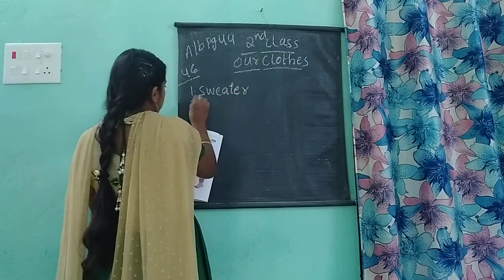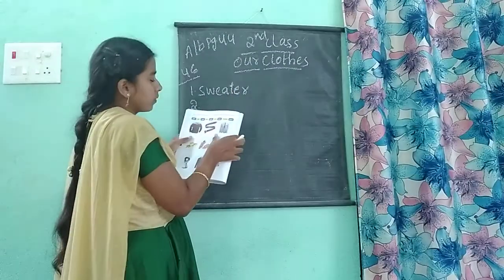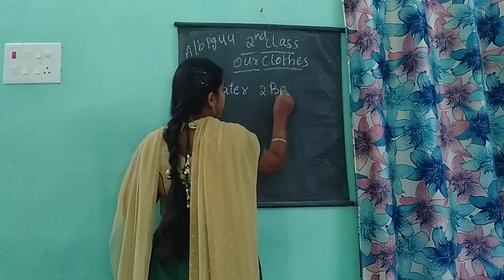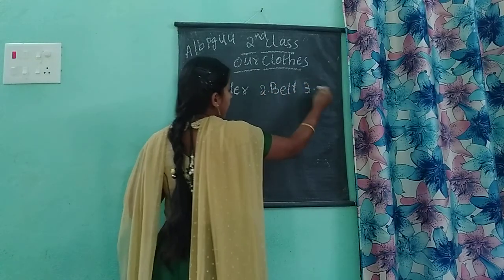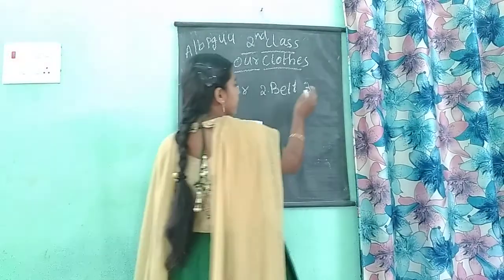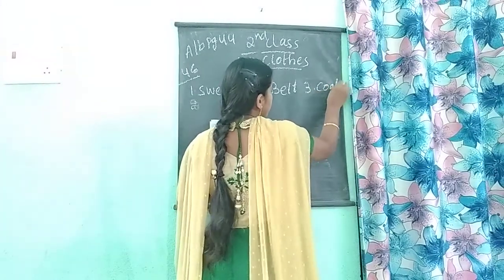S-W-E-A-T-E-R. Sweater. And the second one. The second one is a belt. B-E-L-T. Belt. And the third one. What is this third one? Coat. Coat spelling. C-O-A-T. Coat.